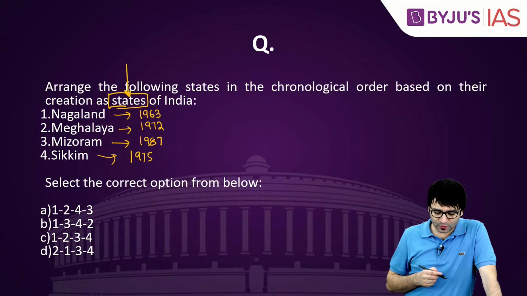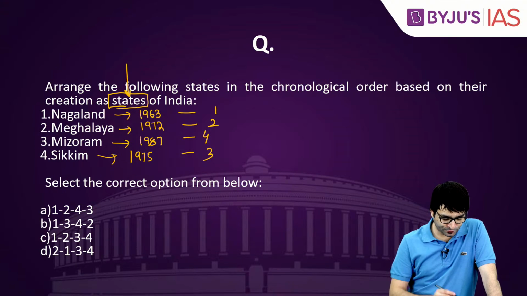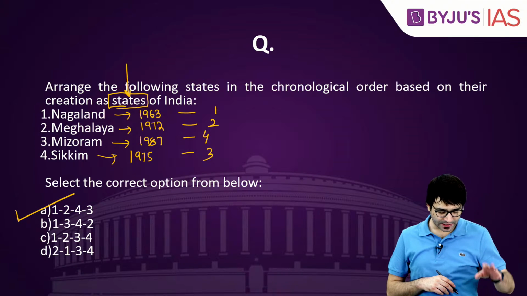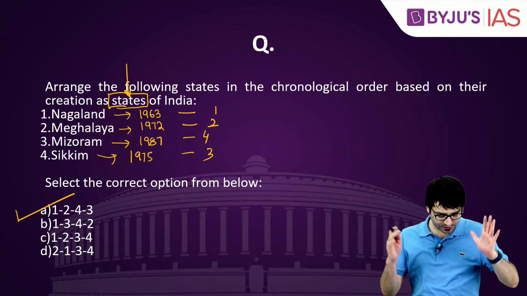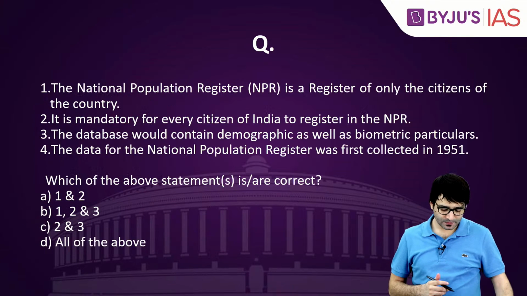So if we have to arrange them in chronological order, Nagaland would be 1, Meghalaya would be 2, Sikkim would be 3, Mizoram would be 4. So 1, 2, 4, 3. A is the right answer. Let me check it again. Nagaland first, then Meghalaya, then Sikkim, then Mizoram. Absolutely correct. A, 1, 2, 4, 3 is the right answer.